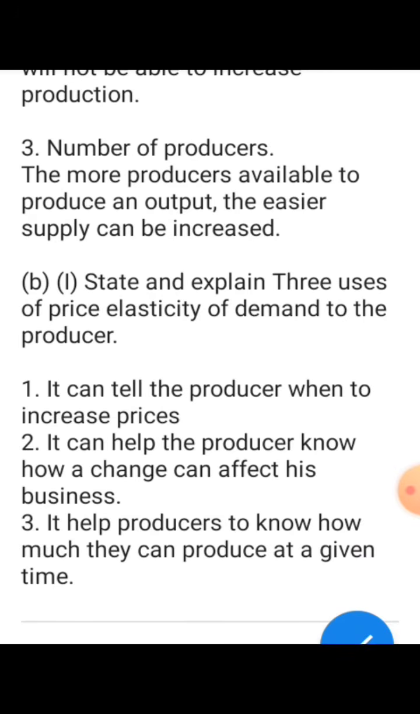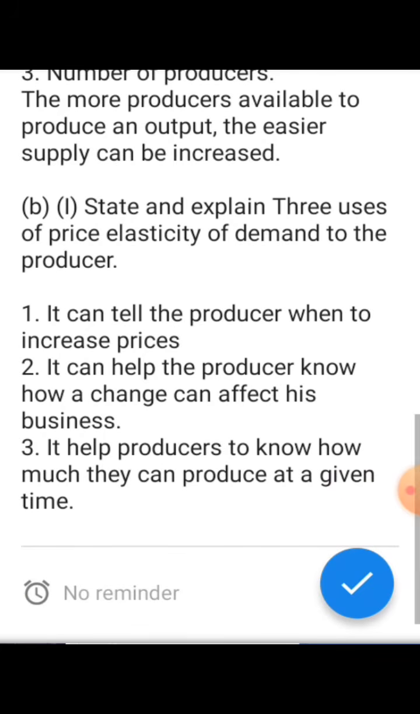Number 2, it can help the producer know how a change in demand can affect his business. Third, it helps producers to know how much they can produce at a given time. So this greatly helps producers to know how much they can produce in a given time. So that is the 3 uses of price elasticity of demand to the producer. So we have answered question number 4.